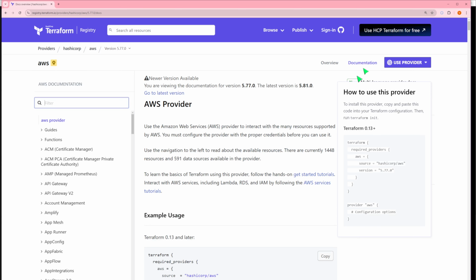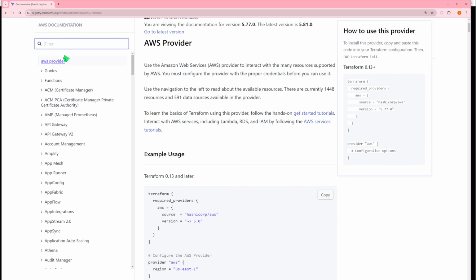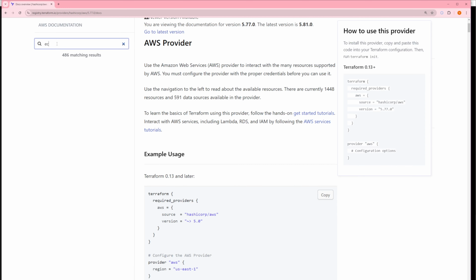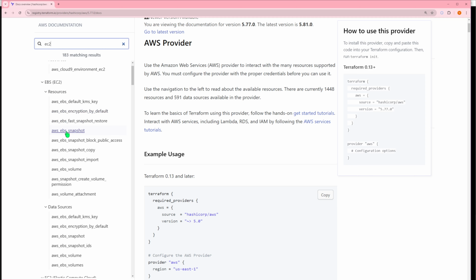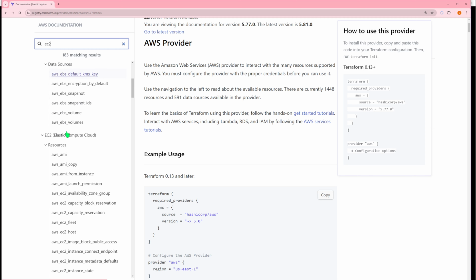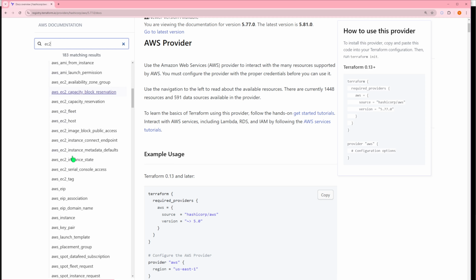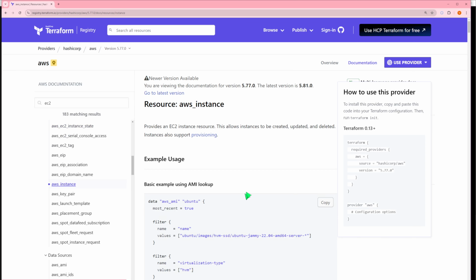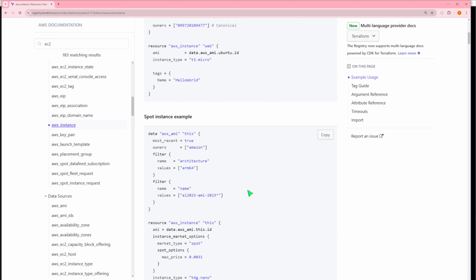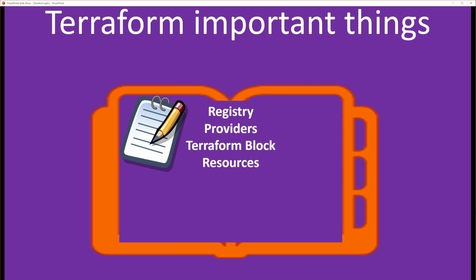Again, let me summarize. Click your documentation and it will land you on this page, and whatever resources you need, you can simply search here for EC2. You can type EC2, and that will give you the list of resources. For example, if you wanted to create an AWS instance, click that AWS instance. You can copy this code and use it in your Terraform file. Okay, going back to the presentation.